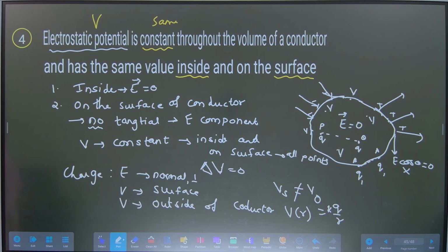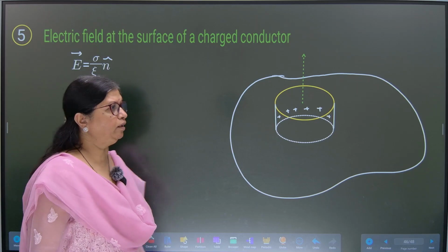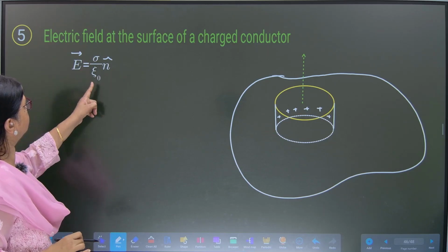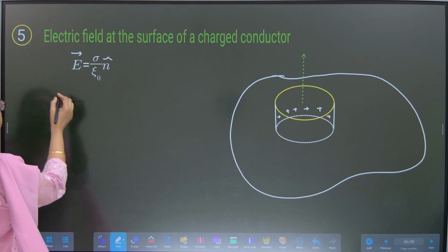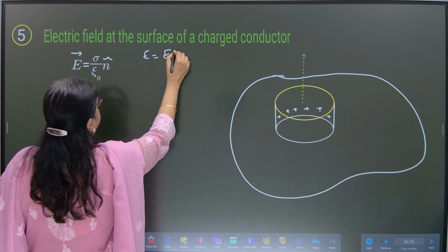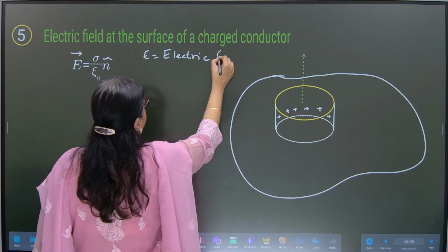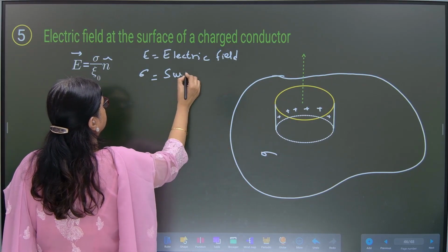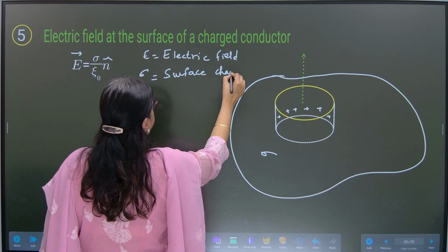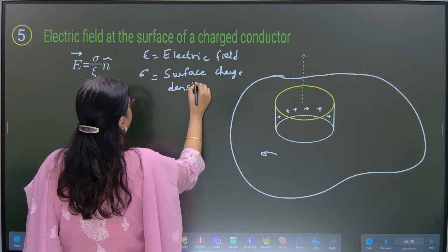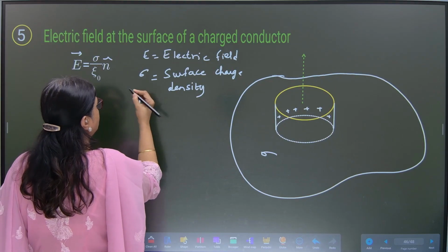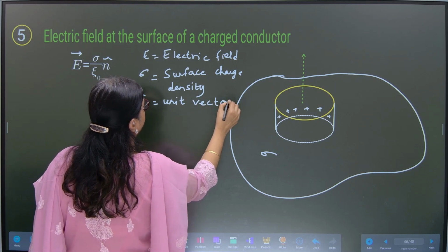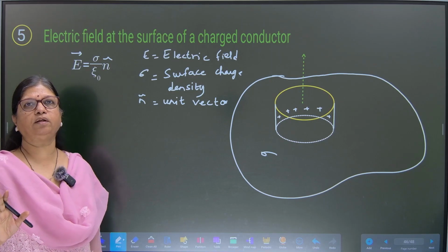If you remember this connected story as I have written the points, then it will be easier for you to understand and remember. Now let us move to the fifth point, which states that the electric field at the surface of a charged conductor is given by E is equal to sigma upon epsilon naught n cap, where E is the electric field that we already know, sigma is the surface charge density of the conductor, and n cap is the unit vector of the electric field. Fine, this is what we know.